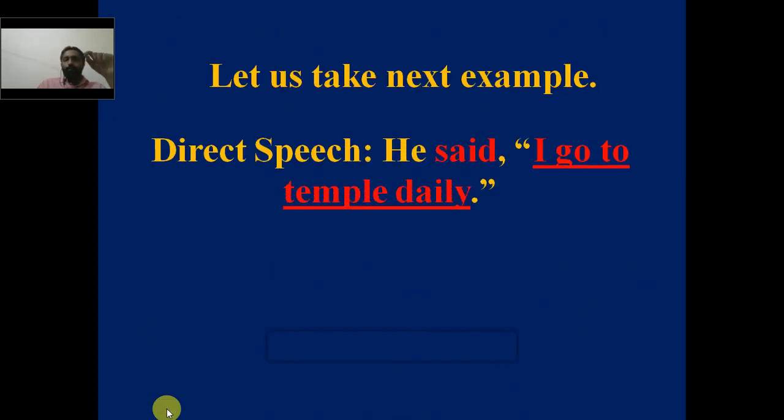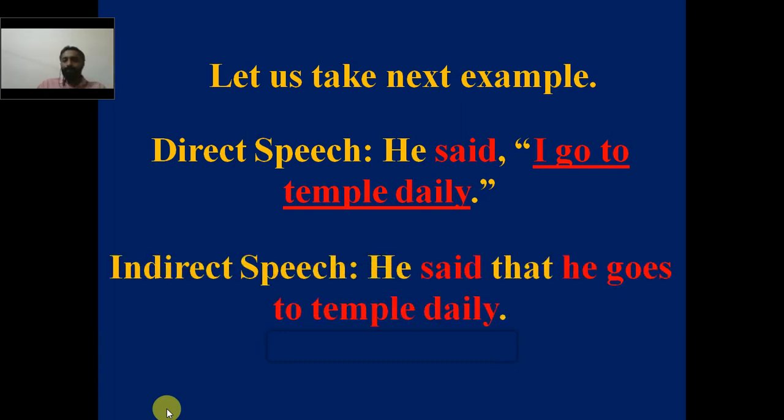He said, I go to temple daily. Said is the reporting verb and that is given in past tense. I go to temple daily is a reported speech that indicates a habitual action and that is given in present tense. Since the reported speech indicates habitual action, its tense will not be changed when it is converted to indirect speech. He said that he goes to temple daily. The tense remains the same. It is also given in present tense.